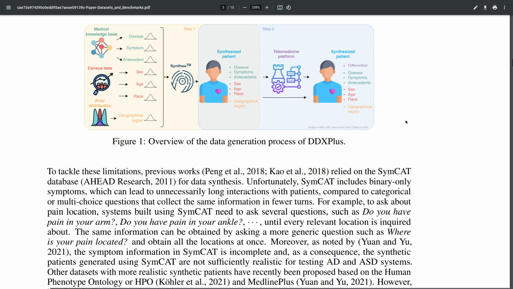Unlike existing datasets, which only contain binary symptoms and antecedents, this dataset also contains categorical and multi-choice symptoms and antecedents, useful for efficient data collection. Moreover, some symptoms are organized in a hierarchy, making it possible to design systems able to interact with patients in a logical way. As a proof of concept, we extend 2 existing AD and ASD systems to incorporate the differential diagnosis and provide empirical evidence that using differentials as training signals is essential for the efficiency of such systems, or for helping doctors better understand the reasoning of those systems.